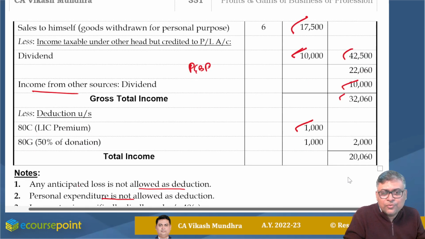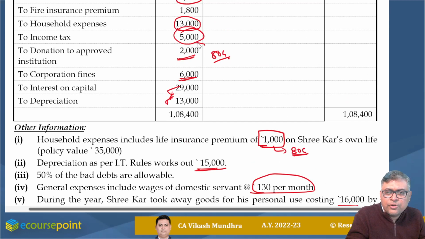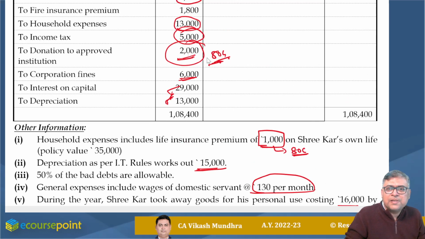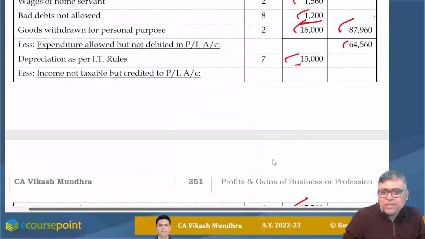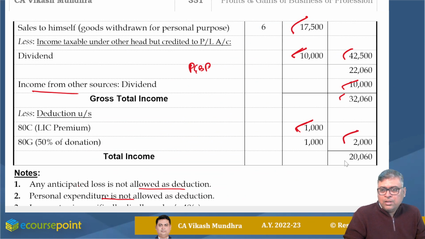I'm eligible for two deductions. One is for LIC premium and another one is for the donation to an approved institution, 80G. I already discussed, 50% of this is eligible, so I made 50% of it, that is 1,000. Altogether it comes to 2,000. My total income would be 30,060. Is it clear?